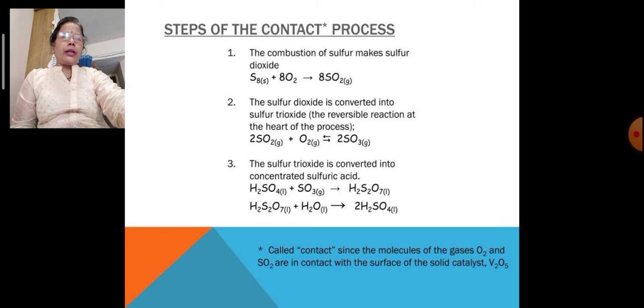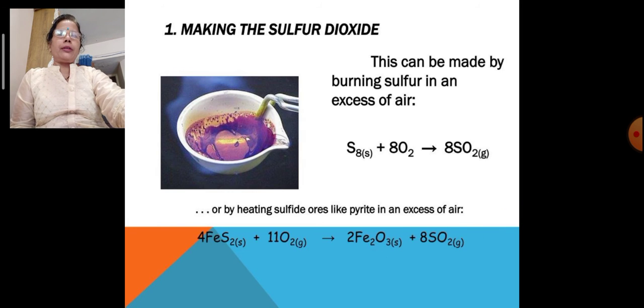It is called contact, since the molecules of the gases oxygen and sulfur dioxide are in contact with the surface of the solid catalyst vanadium pentoxide in industry, and that's how the name was given.